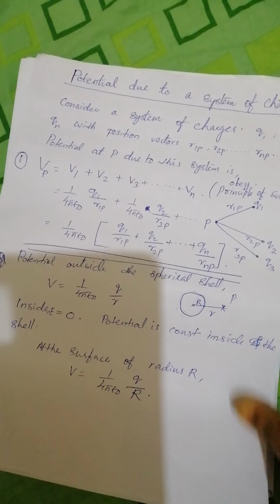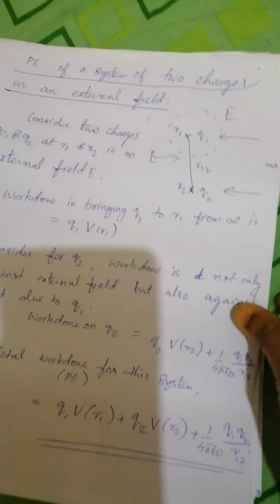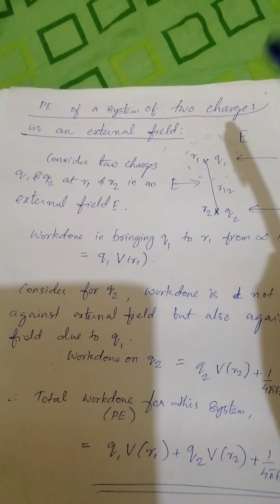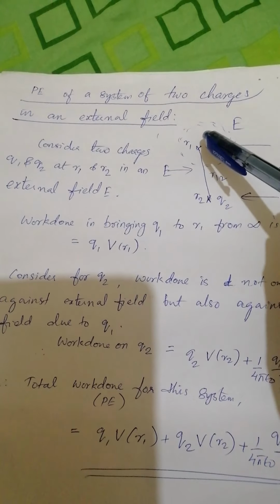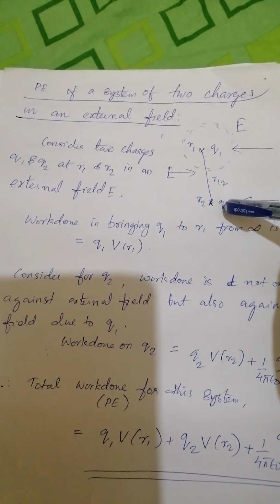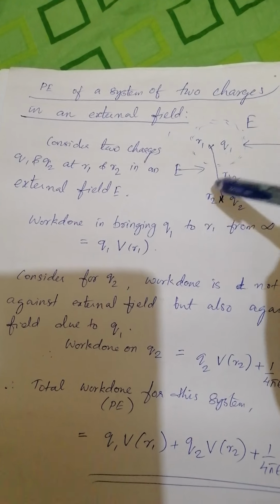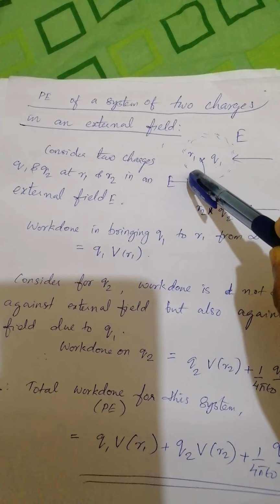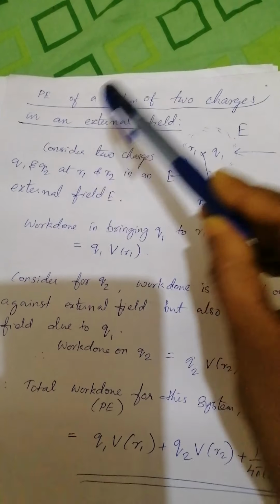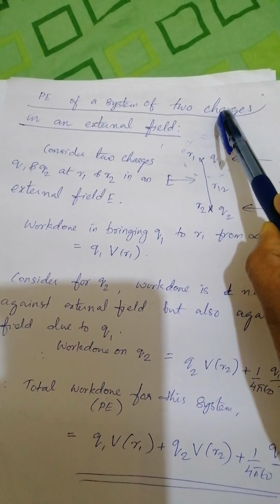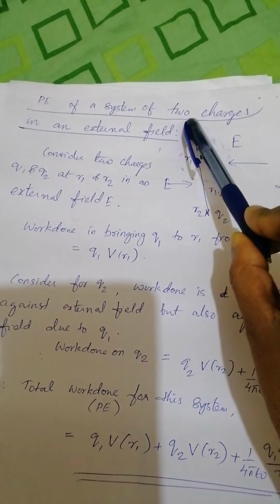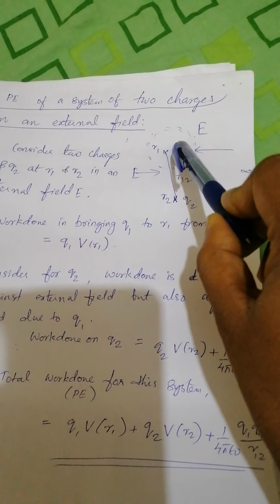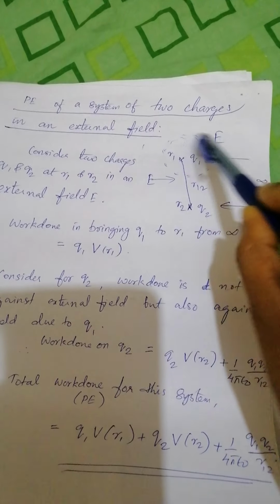So next let us learn about potential energy of a system of two charges in an external field. In this case, consider two charges Q1 and Q2 located at R1 and R2 in an external field E. So here we are going to find out the potential energy of a system of charges. We know potential energy means the work done in bringing the charge from infinity to that position.